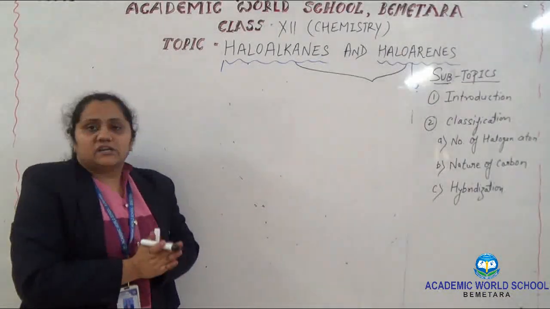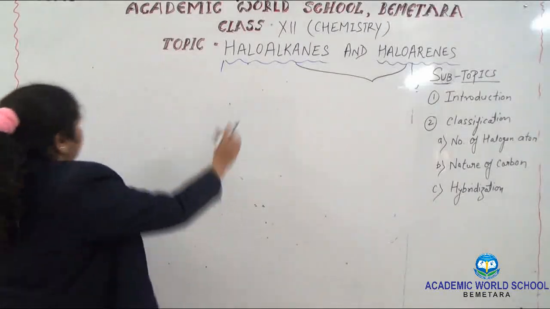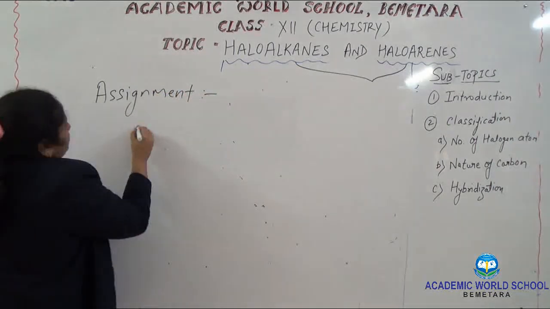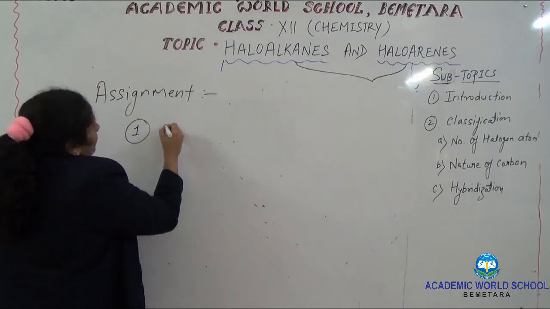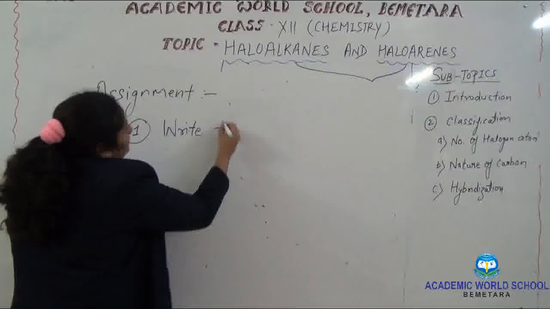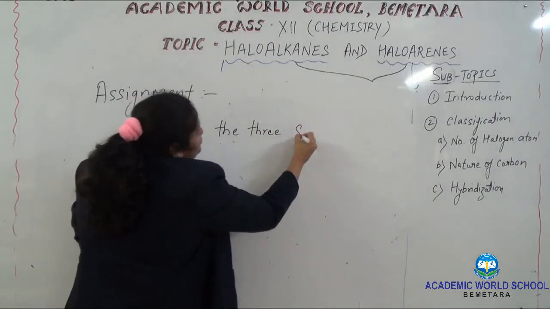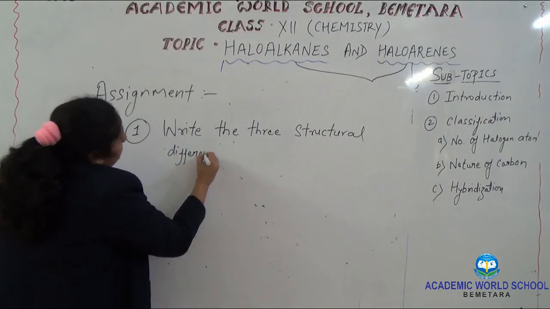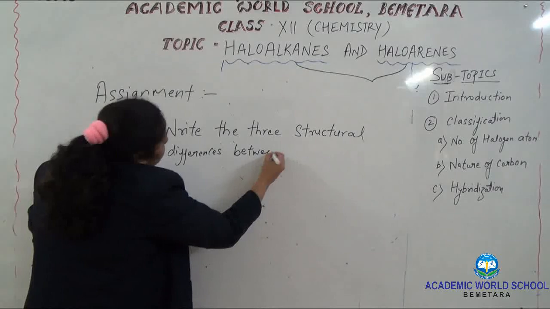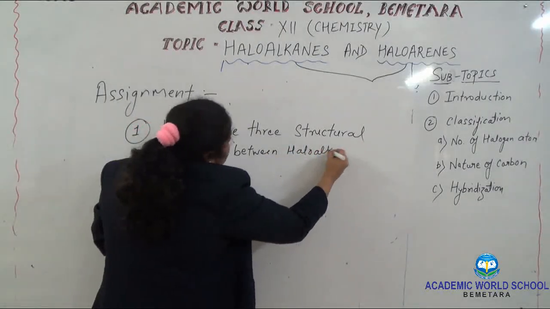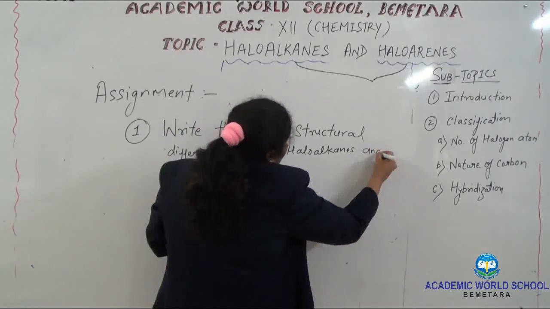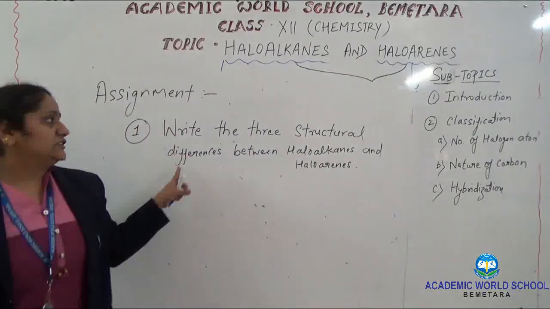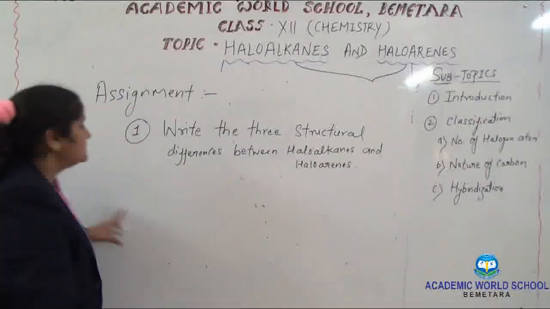The introduction part and classification I have finished in this session, and today's assignment is: number one, write the 3 structural differences between haloalkanes and haloarenes.